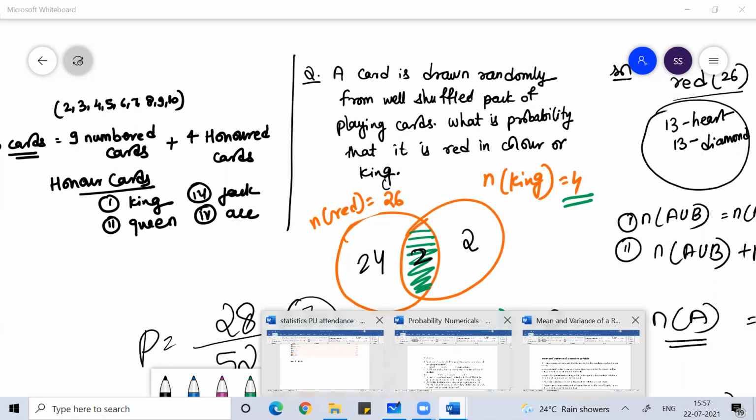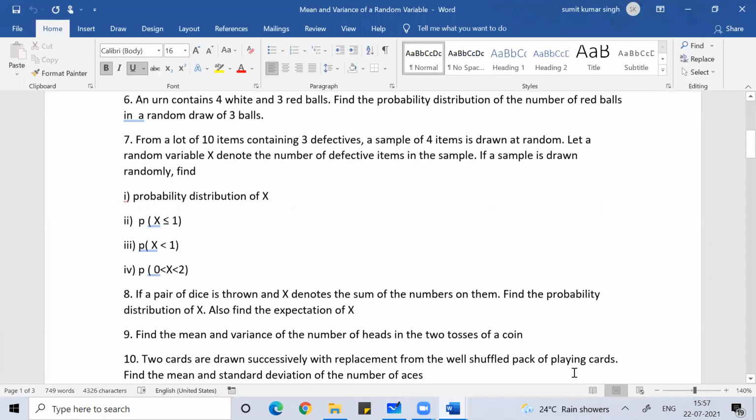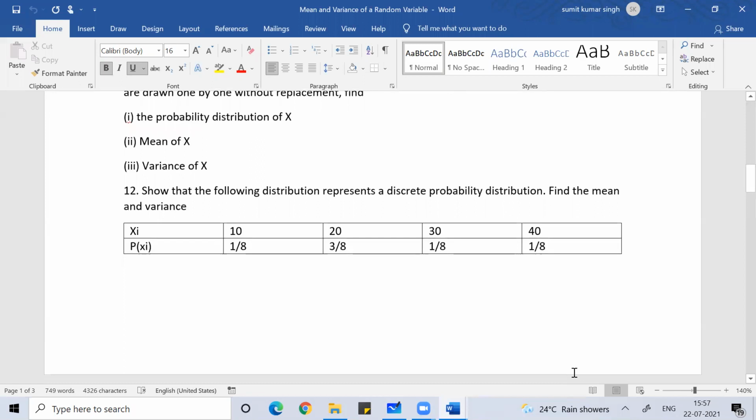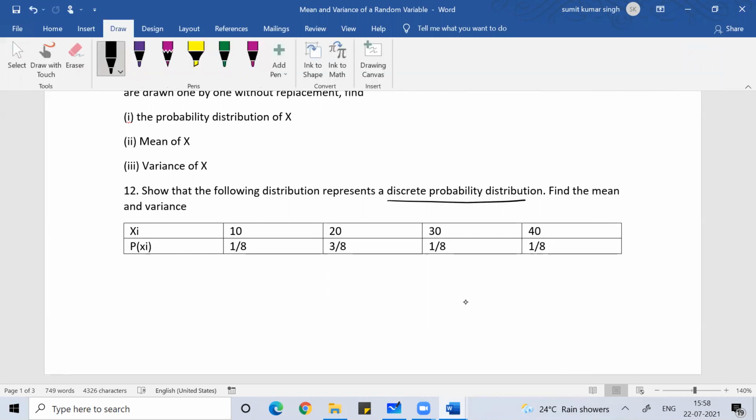Fine, right? Now, if you get questions like this: show that the following distribution represents a discrete probability distribution. If I give you some data like this, to prove that the series of distribution follows a discrete probability distribution, the sum total must be checked.